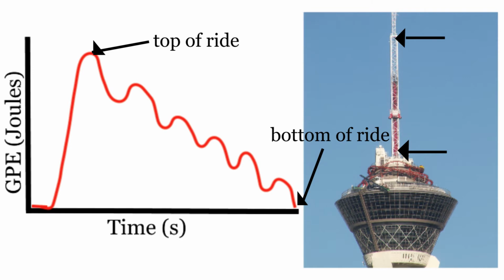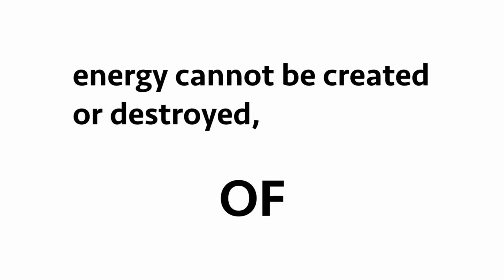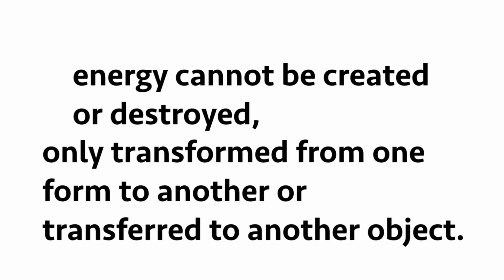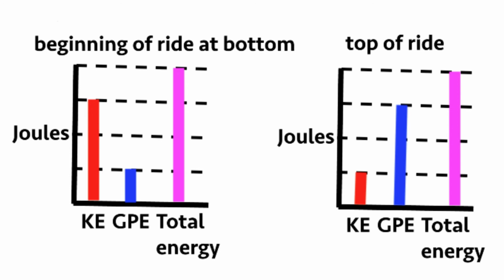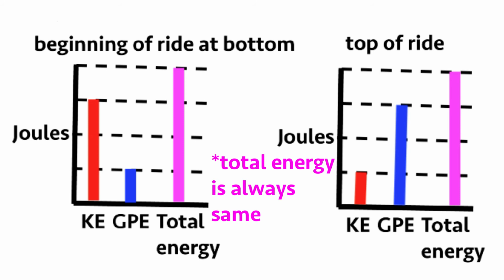The law of conservation of energy states that the total energy in a system is conserved. As kinetic energy decreases on the Big Shot, gravitational potential energy increases. When the people reach the highest point of the Big Shot, the gravitational potential energy is highest and the kinetic energy is lowest. Total energy always remains the same.